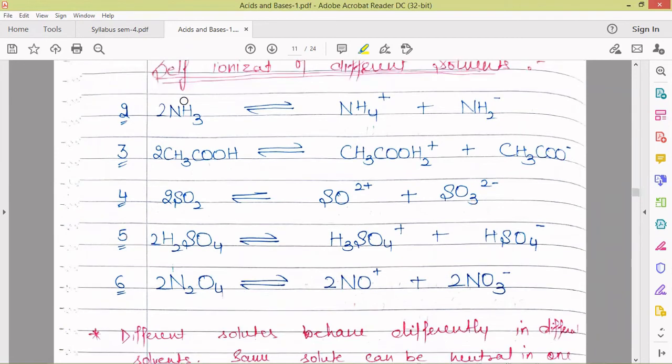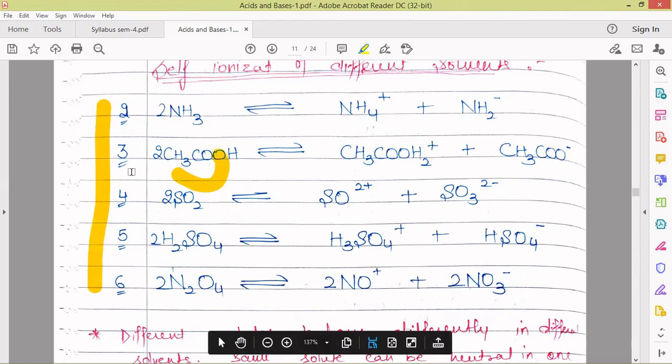So these self-ionization reactions are to be memorized. Only then can we detect if something is an acid or base, if we know what the cation characteristics and the anion characteristics of different solvents are. So these are the 6 solvents. First is water. So at least these 6 solvents, you must know the self-ionization of these solvents.